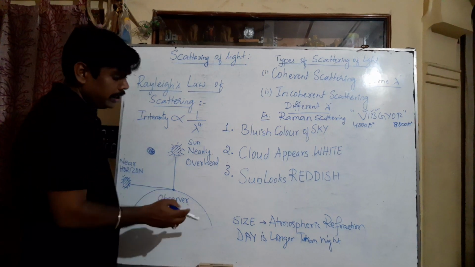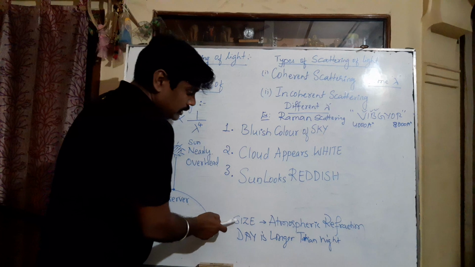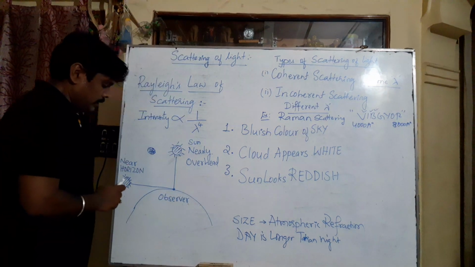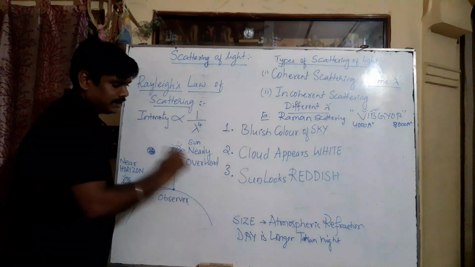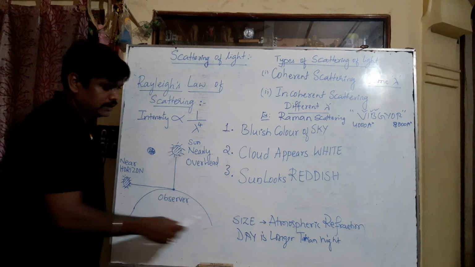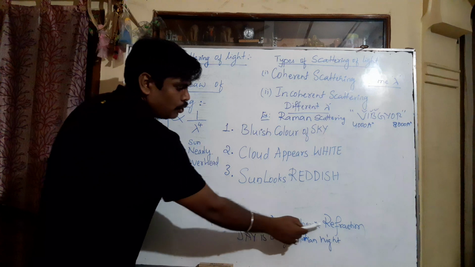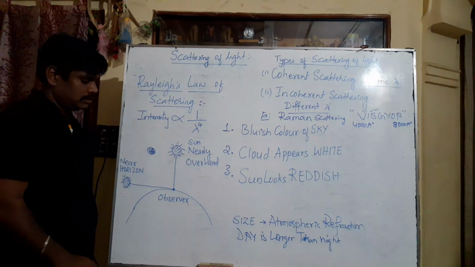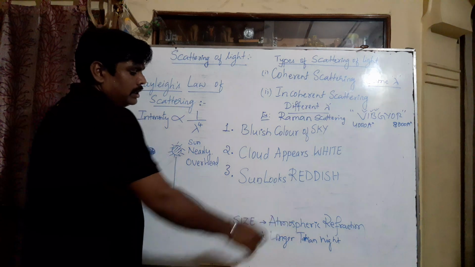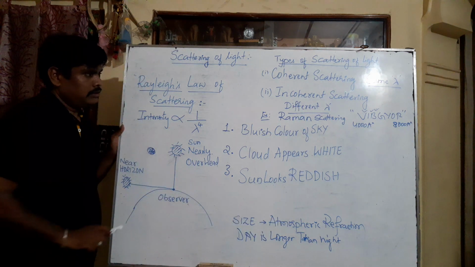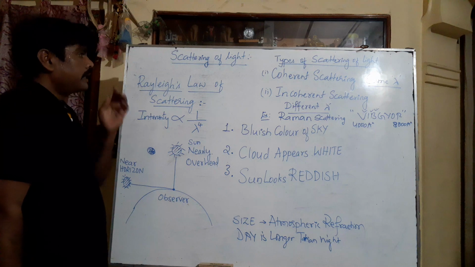Right. And one more important thing, the size of the sun is more during dawn and dusk. Dawn means sunrise and dusk means sunset. The main reason for that is atmospheric refraction due to the presence of atmospheric gas molecules. And day is longer than night, the same reason for that also. So this is about scattering of light.